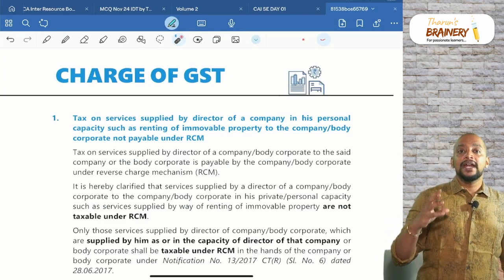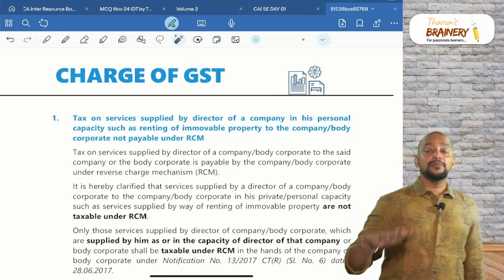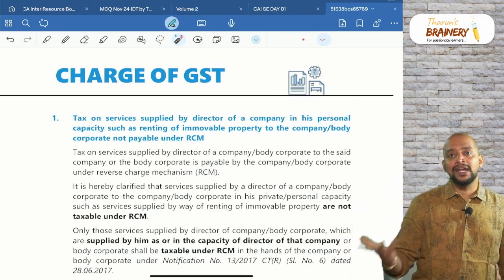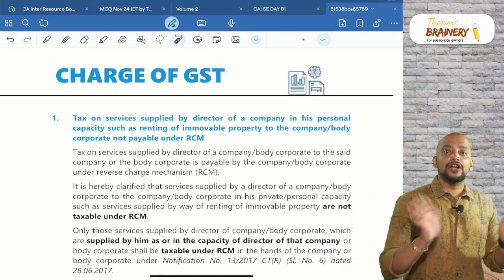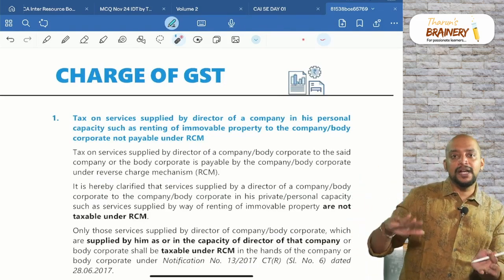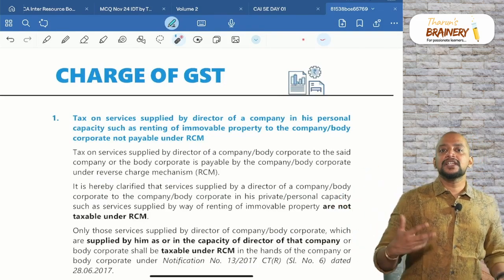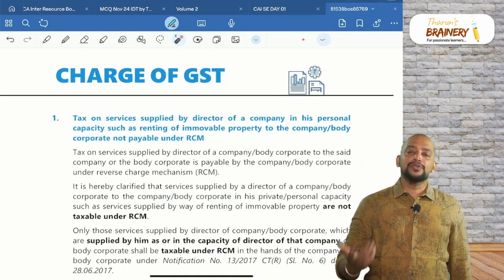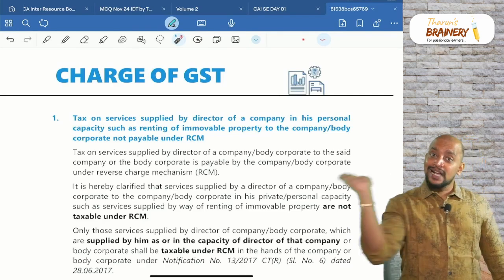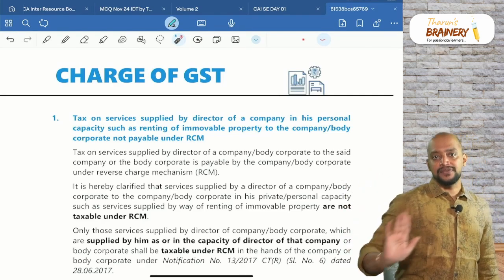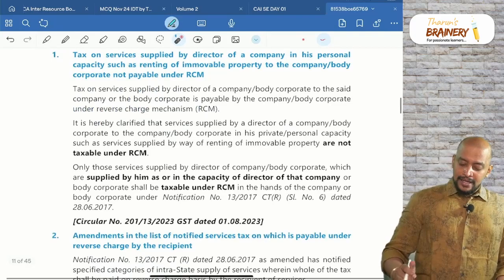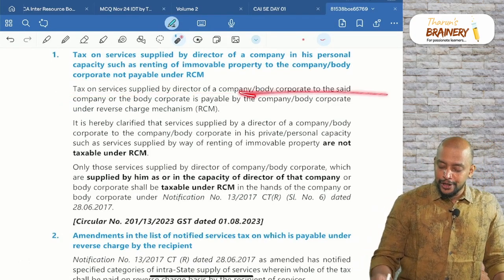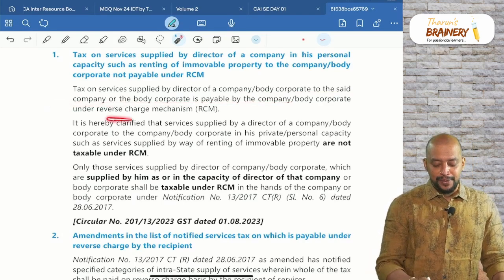Then number 2, a director may own immovable property. That immovable property may be given on rent to the company. Now in that case, will the company pay GST? No, it depends. So we have to see it separately. It's not director service, it is renting service. Depending upon the renting service, it will come. Suppose it is a residential property for residential purpose to a registered person, it is RCM. And suppose it is a commercial property, then it is FCM. So you treat it as a renting service, don't treat it as director's service. Okay. So tax on services supplied by a director of a company or body corporate to the said company or body corporate is payable by the company under RCM.